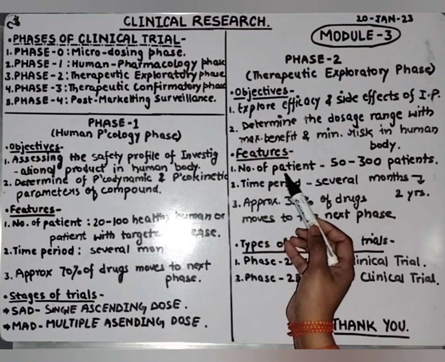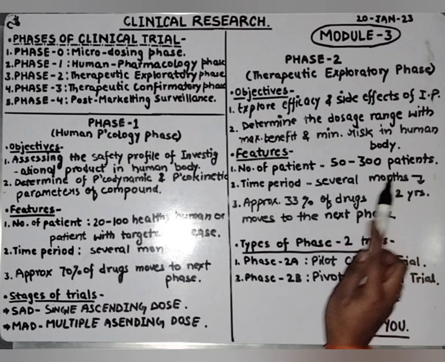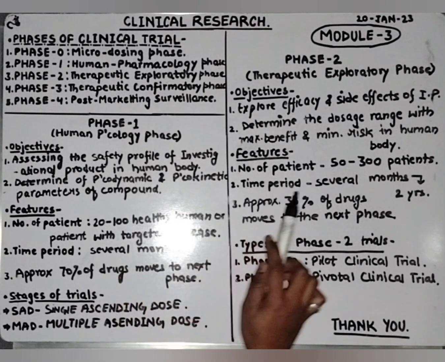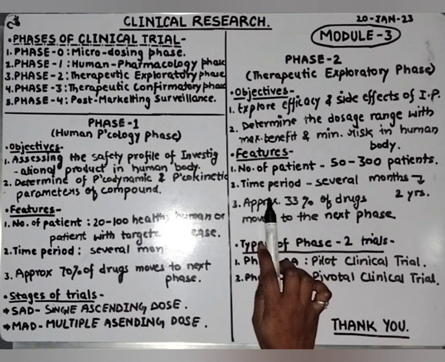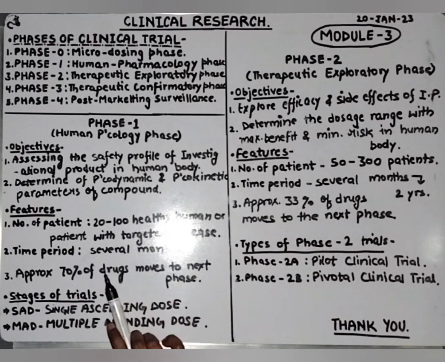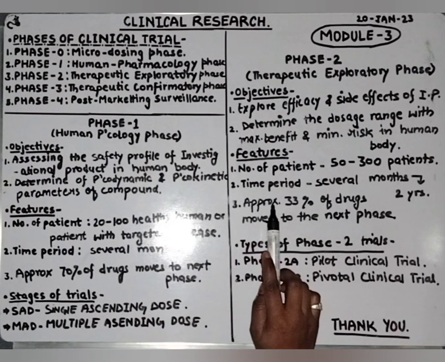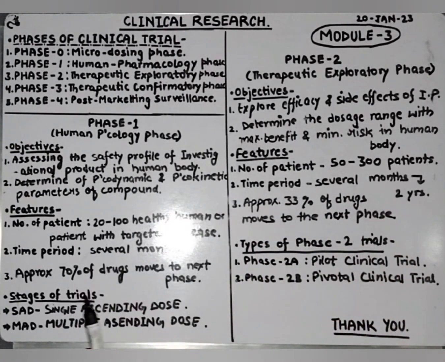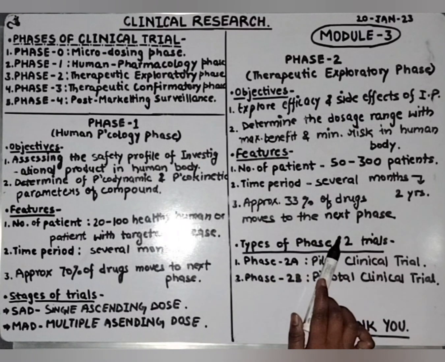What are the features of phase 2? The number of patients participating in phase 2 is 50 to 300. In phase 1, 20 to 100 volunteers participate. In phase 2, 50 to 300 volunteers participate. The time period in phase 1 is from 1 week to several months, and in phase 2 it is several months to 2 years. In phase 1, approximately 70% of the drugs move to the next phase. In phase 2, approximately 30% of the drugs move to the next phase.